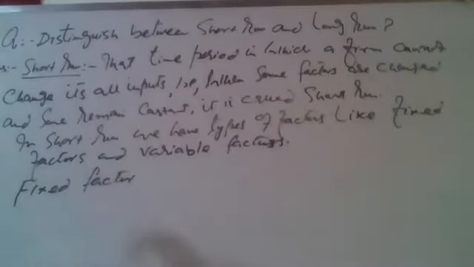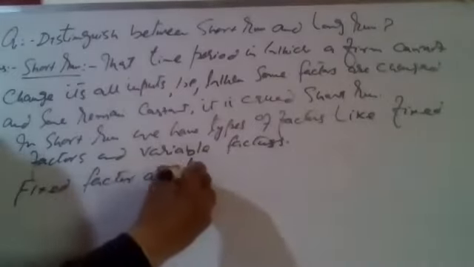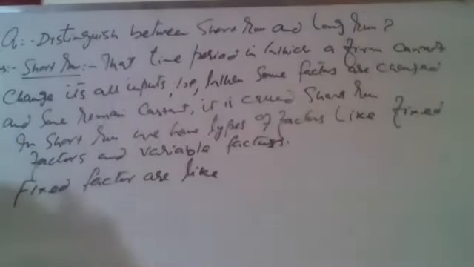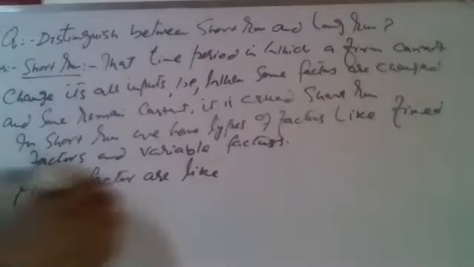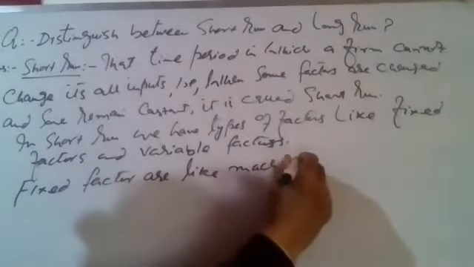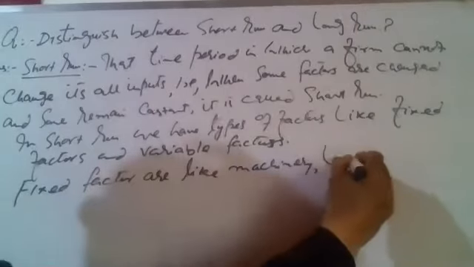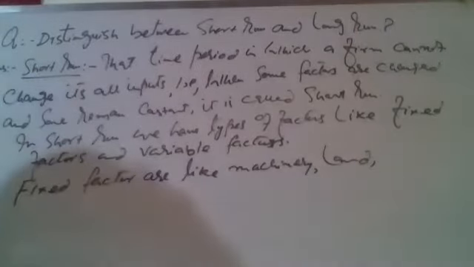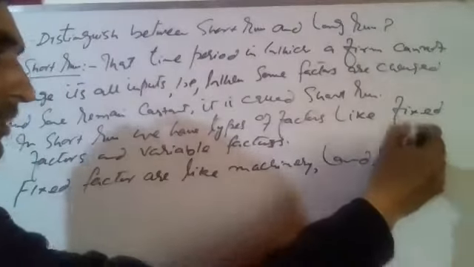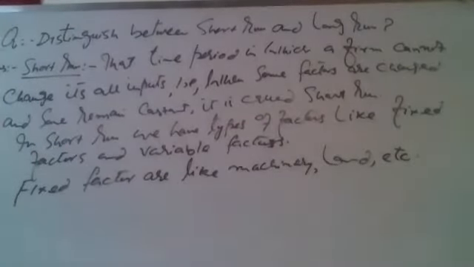Fixed factors are like heavy machinery, land; it cannot increase land, etc. So that is the situation in the production process in which the firm cannot change all its factor inputs; some factors are changed and some remain constant.